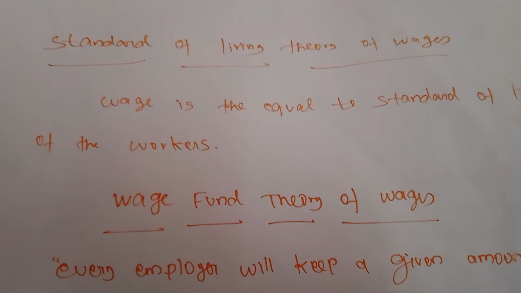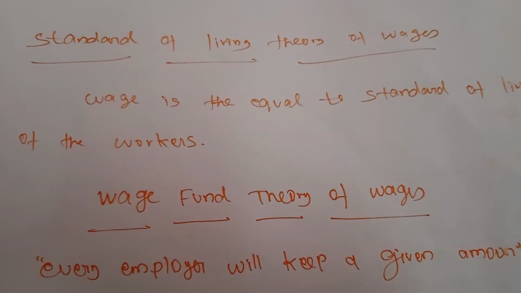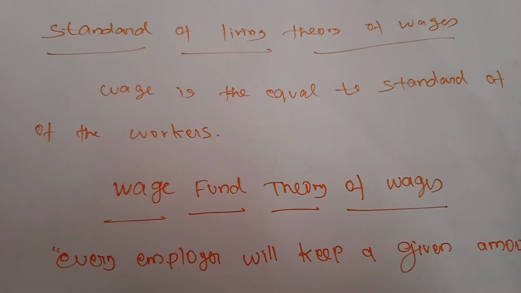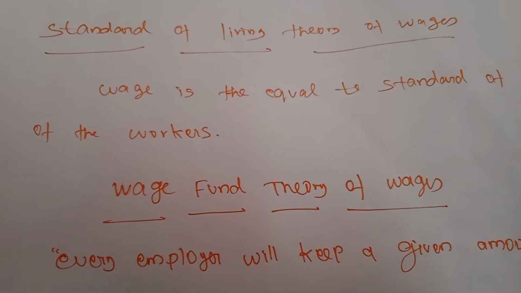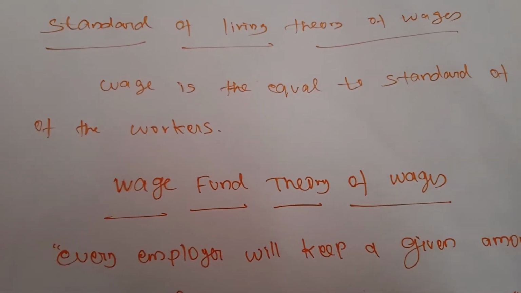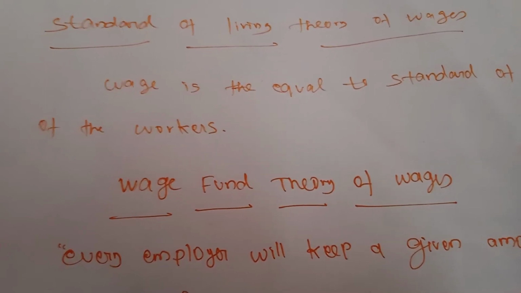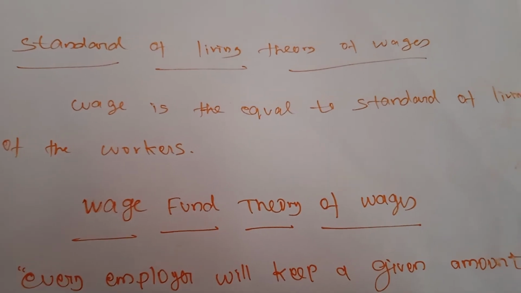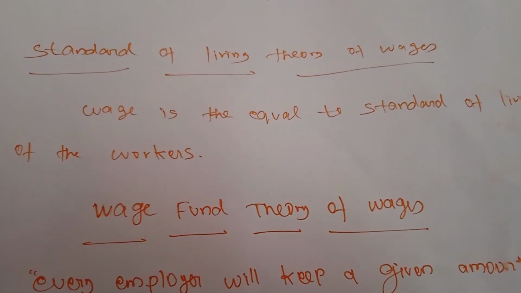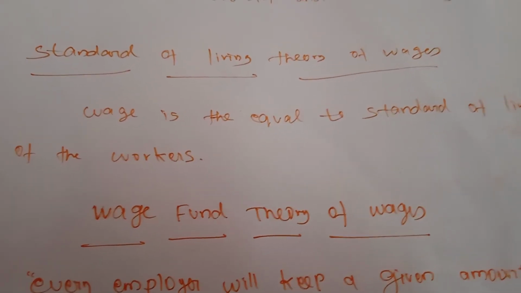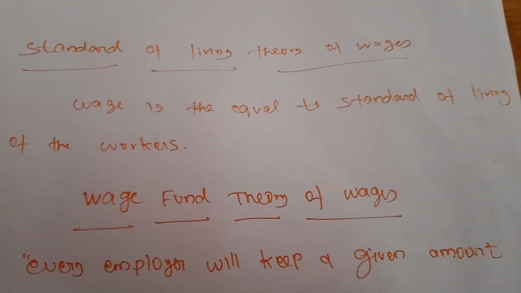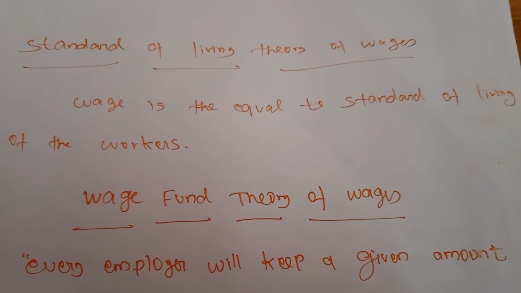So this theory also has a criticism. What is the criticism? According to this theory, the standard of living determines wages, but in actual practice the wages determine the standard of living. This theory told us the standard of living determines the wages. But normally, which one determines the standard of living? The wage rate determines the standard of living.